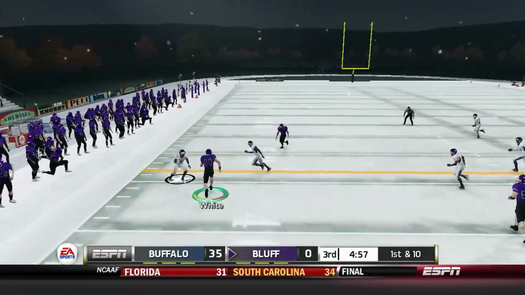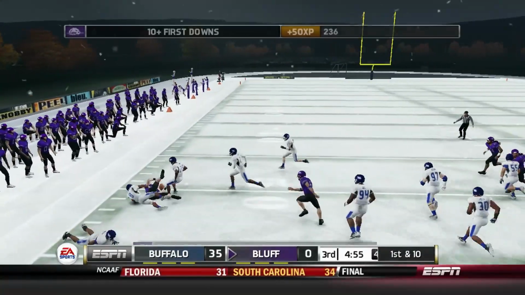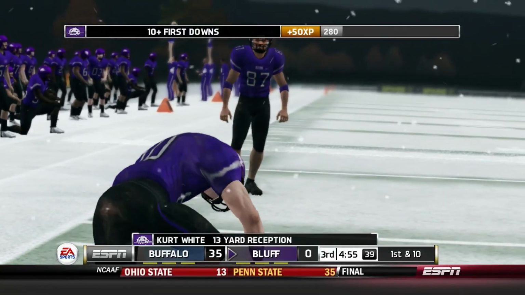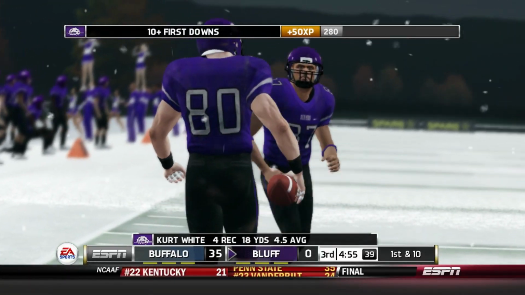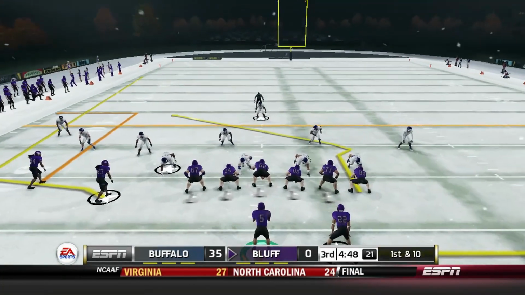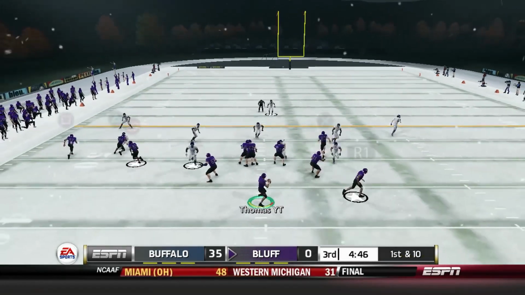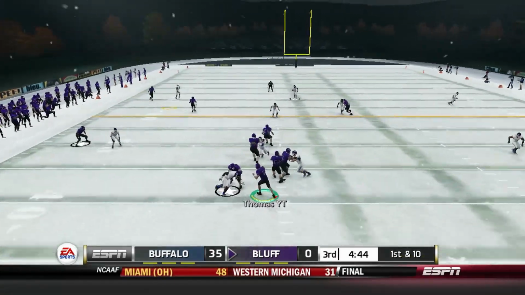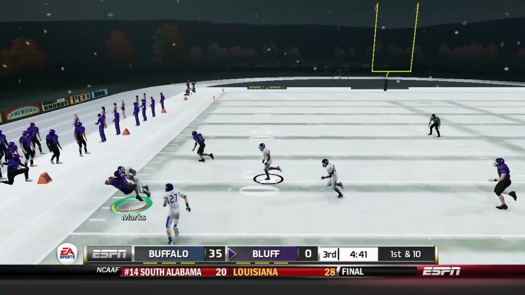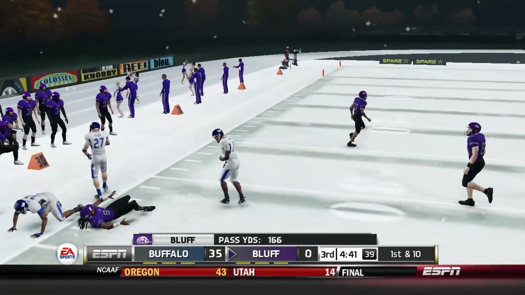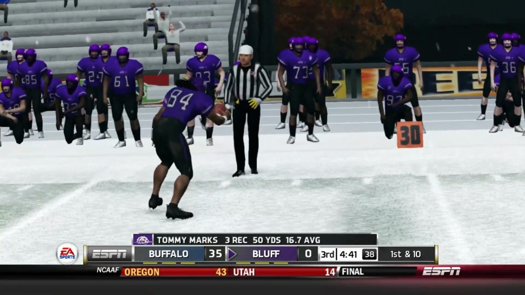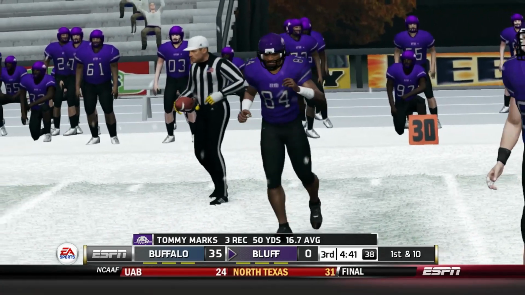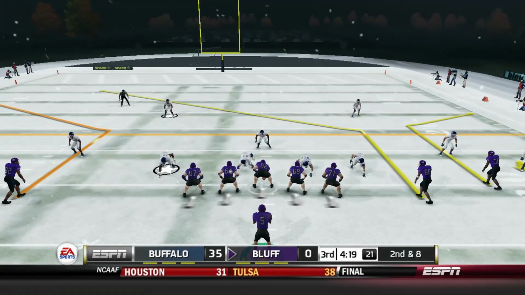Just getting ransacked in this episode. Going back to the old ways. This is what we've been more used to this entire season. Just getting absolutely crushed. And just trying to use these games as a learning experience so that we can get better, day in and day out. That's really the main goal of this season. I knew we were going to have a really hard time being competitive this year.